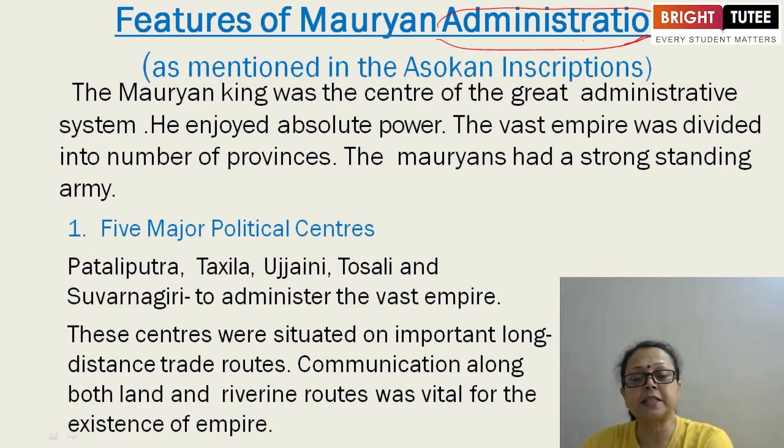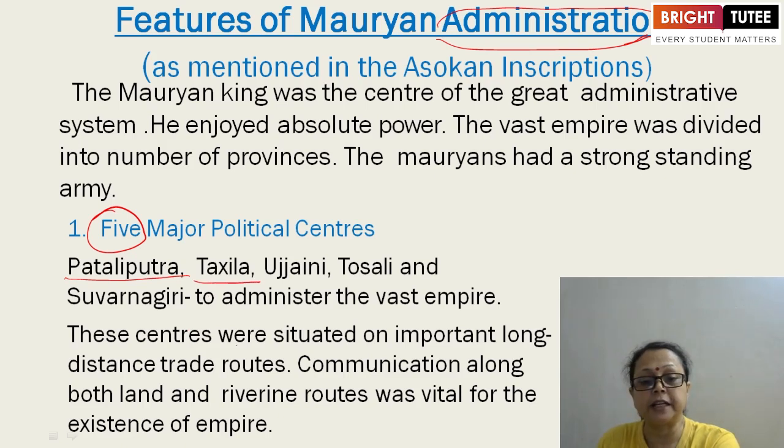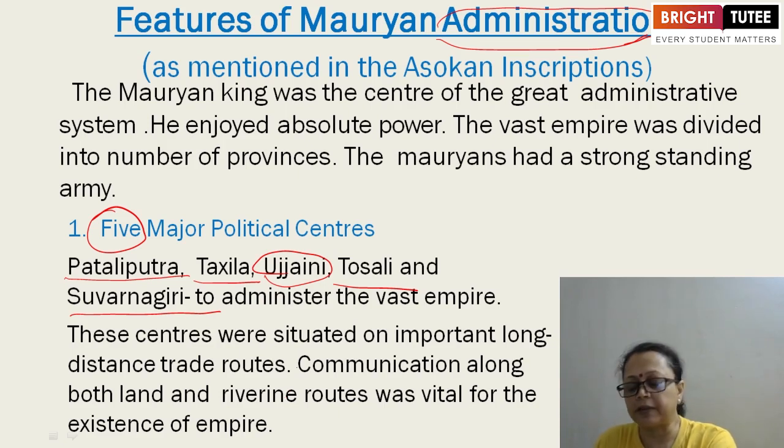Now coming to discuss the 5 major political centers. Many political centers were there, but among all, these 5 were very important. Patliputra, present day Patna, the capital city of Bihar. Takshila, which is now not in India. Ujjaini, a city in Madhya Pradesh. Toshali and Suvarnagiri. These were to administer the vast empire.